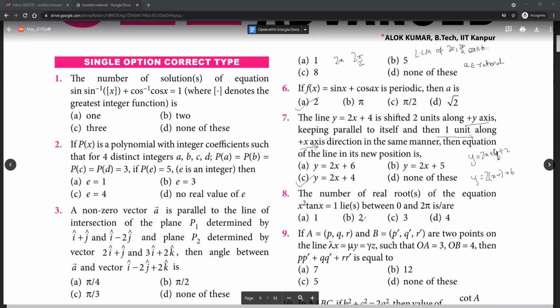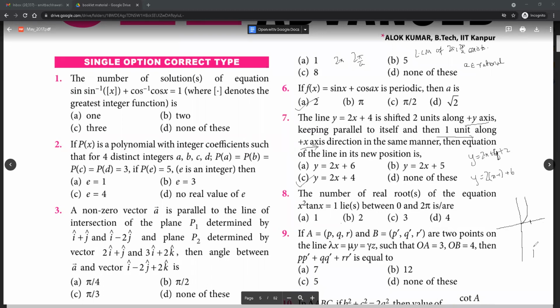Okay, 8, D. The number of real roots of the equation x square tan x equal to 1 lying between 0 to 2 pi. So just make the graph of tan x and 1 by x square. So tan x between 0 to 2 pi would be something like this. This is 0 to pi by 2. We can make it x cot x, it will be easy. Take cot x, it is the same thing.